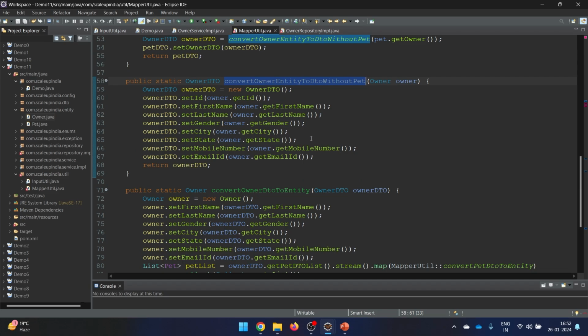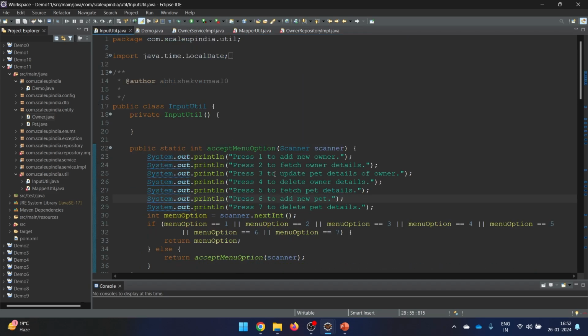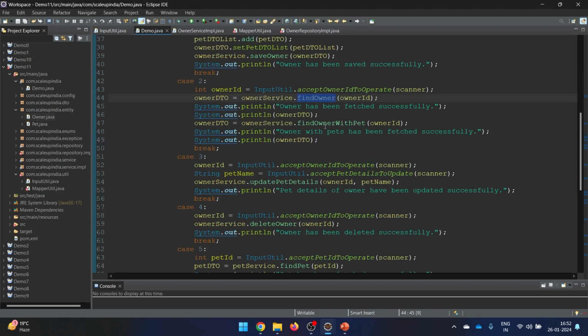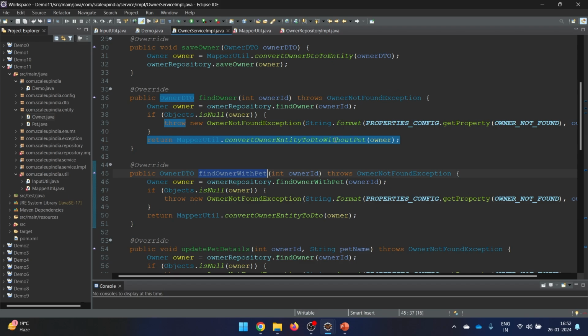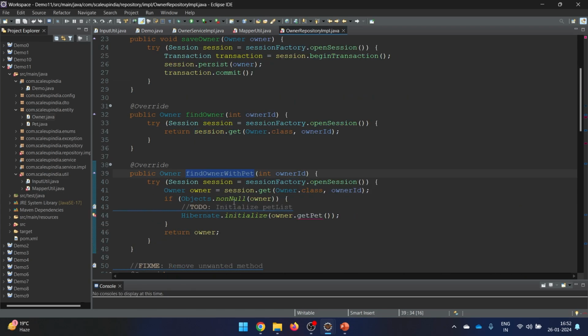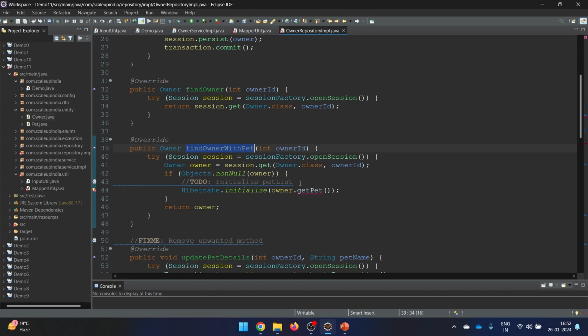So it is without pet here, and that's why here I have made another method, find owner with pet. So let's see what the implementation for this is. It looks like this, and the method is again a little different. We have just done the same copy. The only thing is we need to initialize the pet here, and for this you remember how we did.